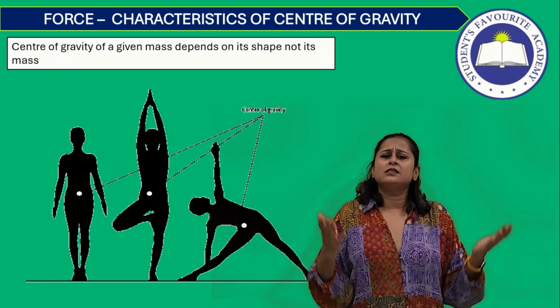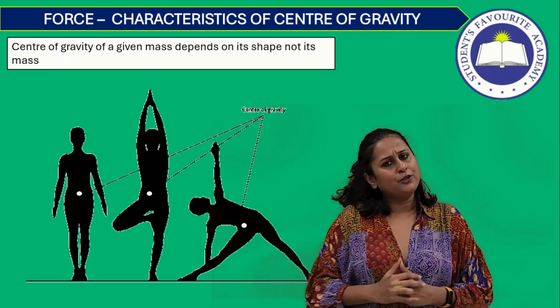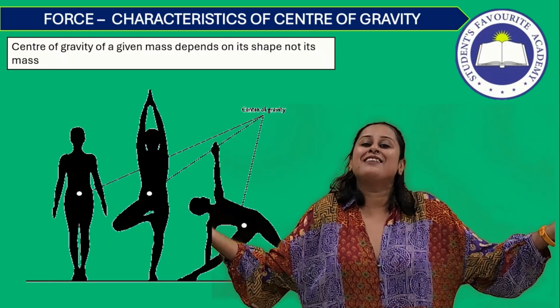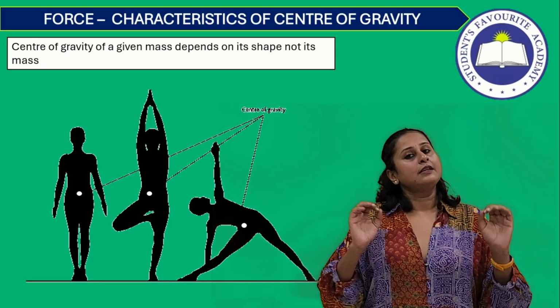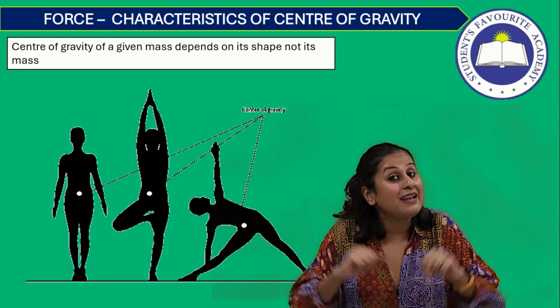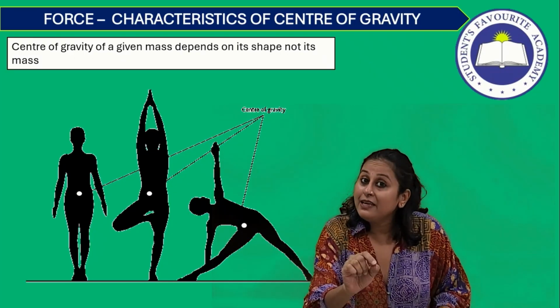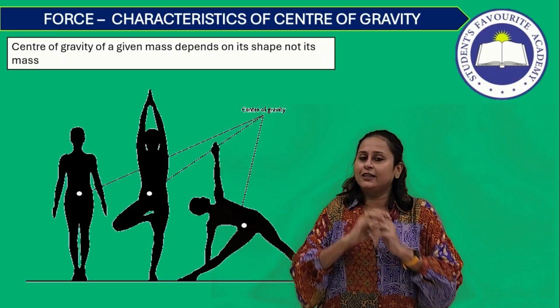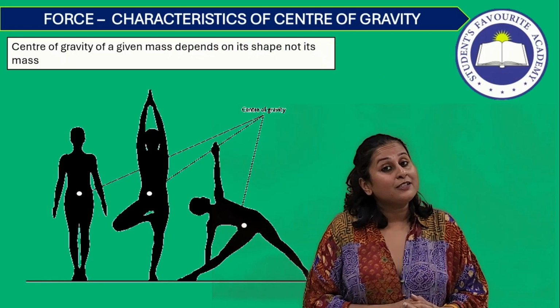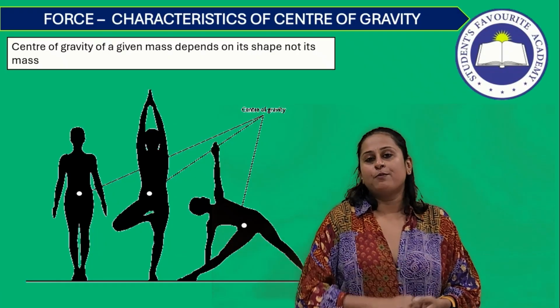The human body is more or less symmetrical. There is more or less an equal distribution of mass. So when we have similar limbs, hands and legs, they are able to balance us properly. Why do we lose balance? Because the body is no longer in equilibrium, which means that the center of gravity of the body has shifted a little bit. So what are the two factors once again? The distribution of mass and the shape of the body.